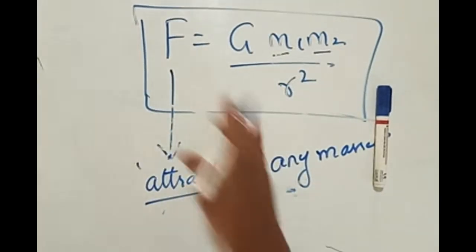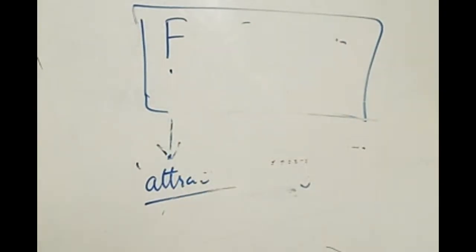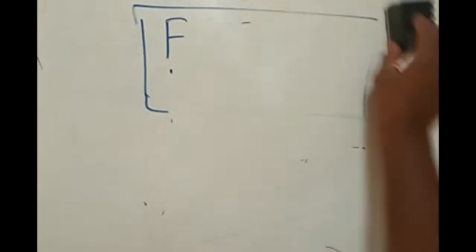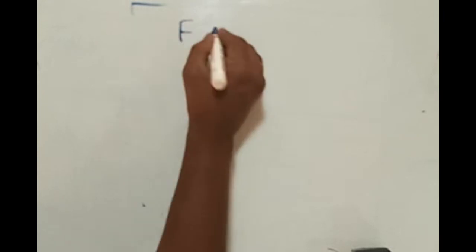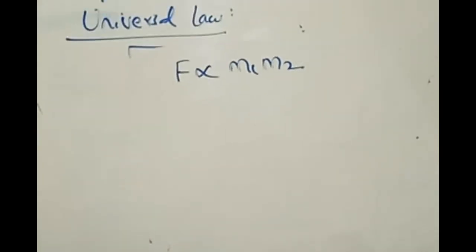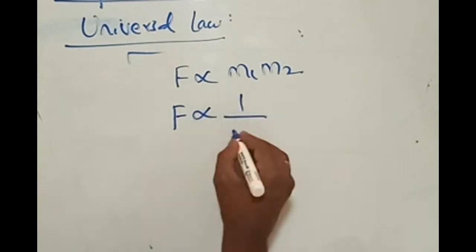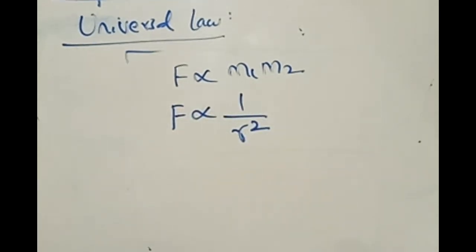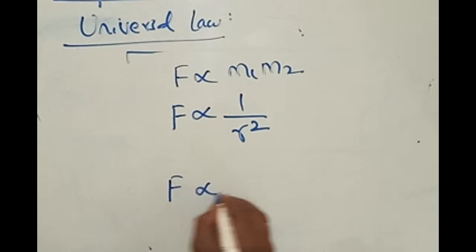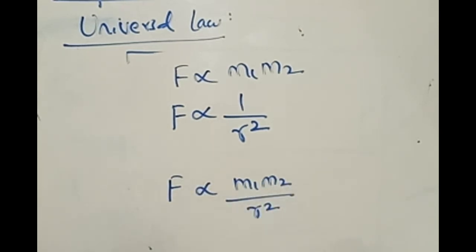According to the universal law of gravitation, the magnitude of force is directly proportional to the product of the masses, and inversely proportional to the square of the distance between them. By combining these, you get F proportional to m1 m2 by r square.